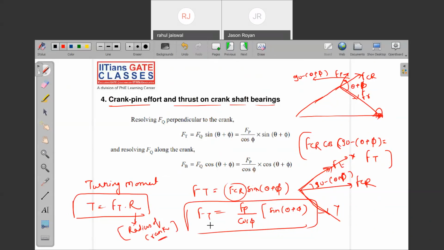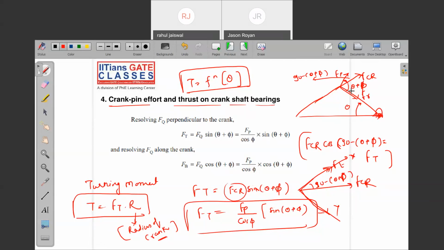So what you are observing, guys, the turning moment is a function of theta and phi. Yes or no? The turning moment is a function of what? Tell me. Theta. Based on the direction or the magnitude, which are changing, the theta value changing, the turning moment will be changing. That's why large fluctuation is happening in the IC engine, right? So to control this fluctuation of the turning moment, and the resulting fluctuation of speed in the engine, what are we using? We are using a flywheel.